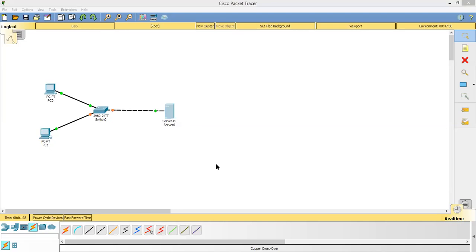Now, when I go over here, let me first of all configure the IP address. I will give it a static IP address. Let me give the IP address to it as 10.10.